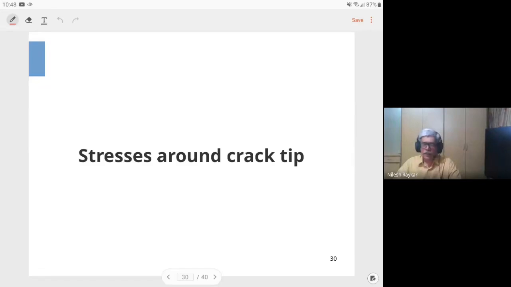Now, once we know that a crack is there and it is subject to a certain type of load, and in this discussion we are assuming that it is a mode 1 type of situation, we would obviously like to know what is the nature of stresses in front of the crack tip. In fact, we are not interested in stresses; we want to know whether the object will be able to sustain the load or it will not sustain the load.